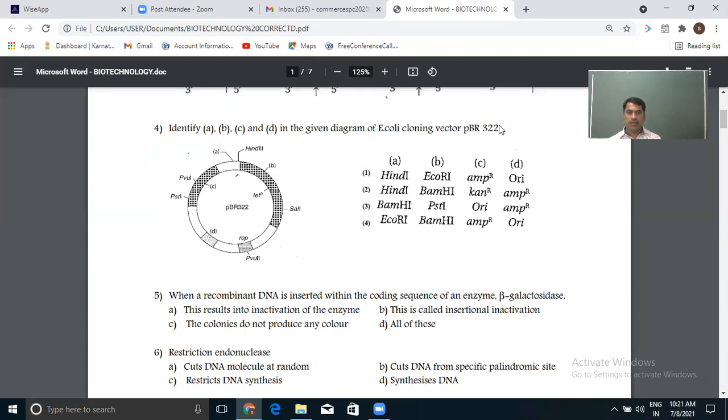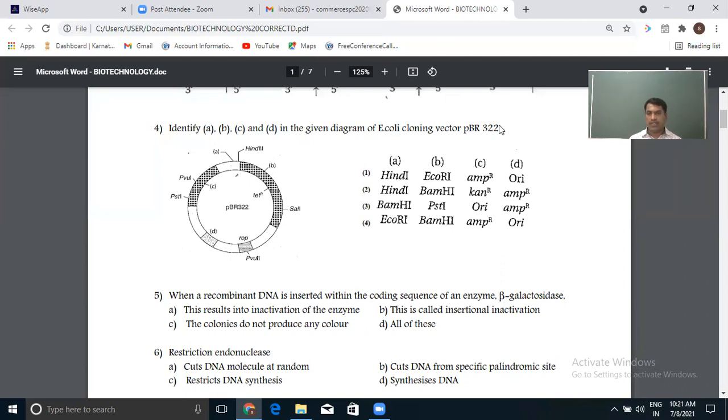But when we do so, as a result, we don't obtain the beta-galactosidase enzyme. So it results in inactivation of the enzyme, and we also don't find the enzyme. So A is also the answer here. When we test for the presence or absence of beta-galactosidase in the host cell, there are two methods.